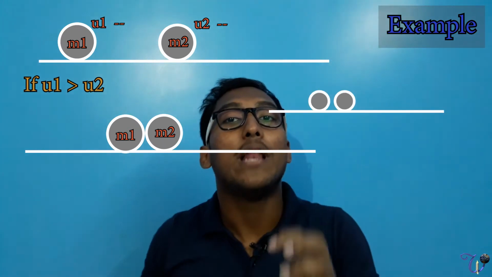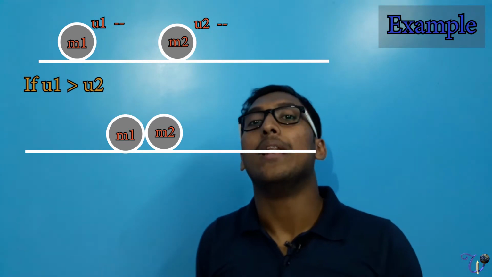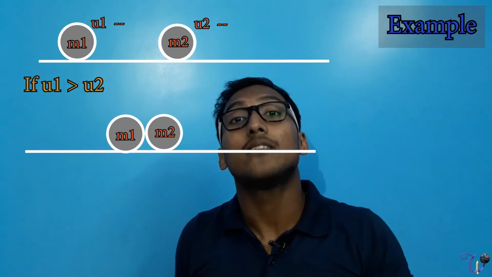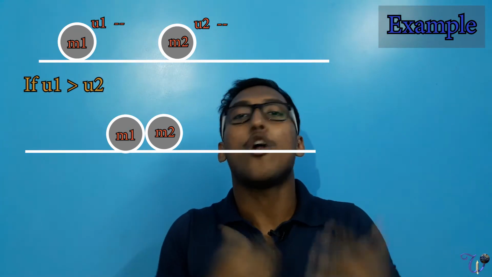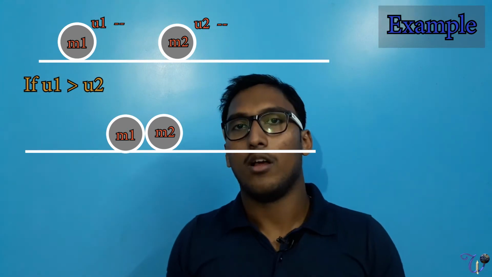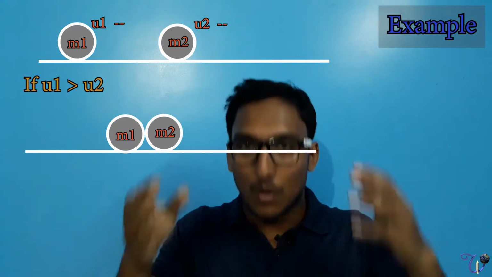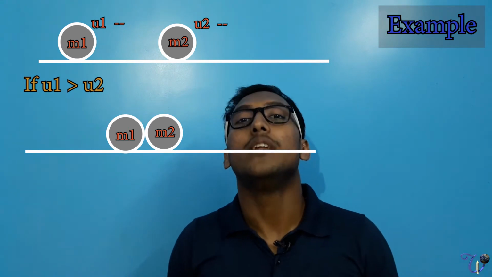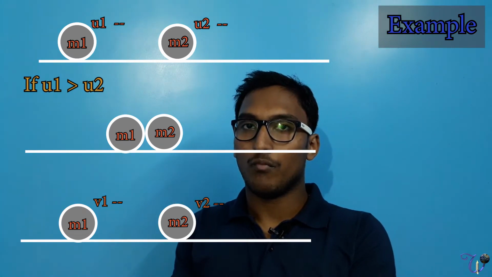If a collision happens like this, the velocity will not remain constant like the previous u1 and u2. The mass of both bodies must remain constant, m1 and m2, because if you apply force to any body, the mass cannot be changed. But the velocity must change. So after this collision, the velocity of the first particle is v1, and of the second particle is v2.